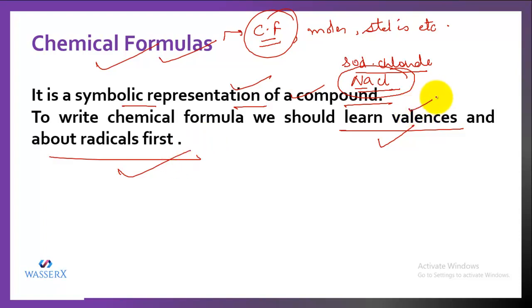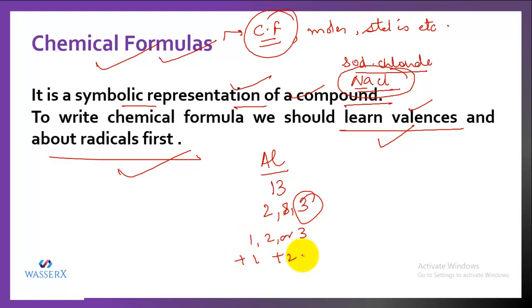Now, valencies, I think you know, just to recall, if I talk about aluminium, the symbol of aluminium is Al and the atomic number is 13. If we write its electronic configuration, it is 2, 8, 3. And we know that the elements that possess 1, 2 or 3 valence electrons have valencies +1, +2 and +3. If the element has valence electrons 4, then its valency is ±4.